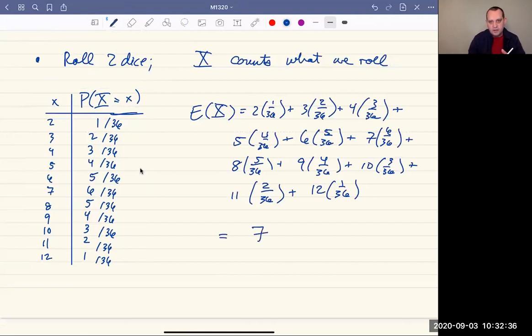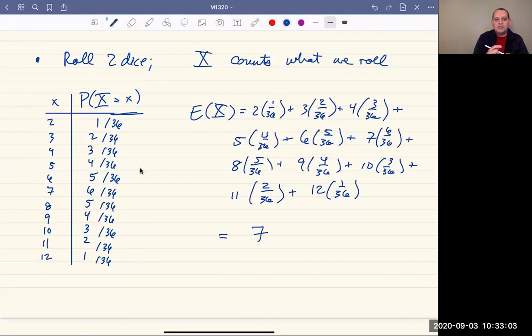And I'll let you check that on your own if you'd like. It's a pretty easy calculation. But it turns out that the expected value is 7. And so what that tells you is that on average, if you were to roll 2 dice, say 1,000,000 times, and then write down what you get, there's a very good chance that your average of doing this experiment 1,000,000 times will get you close to 7. So on average, you should get close to 7.